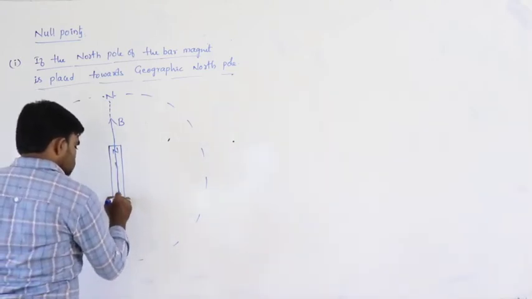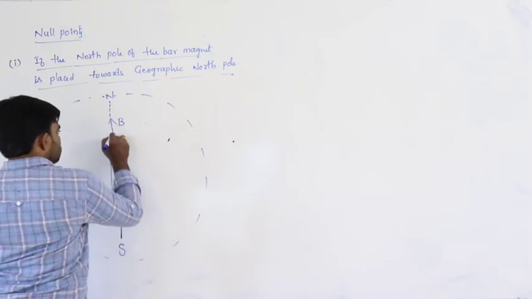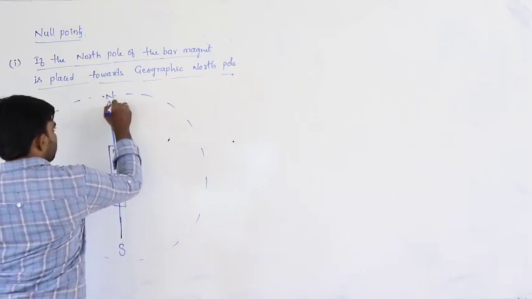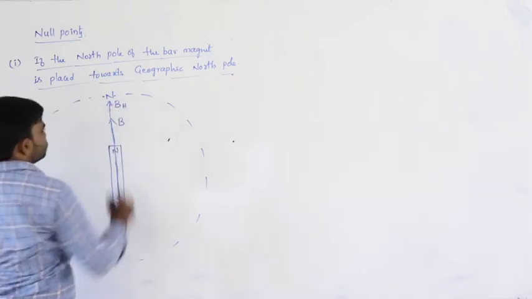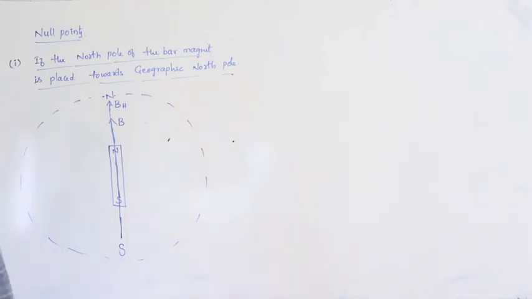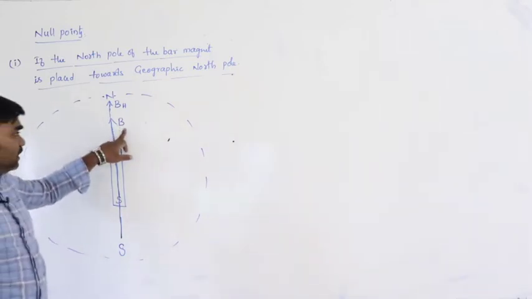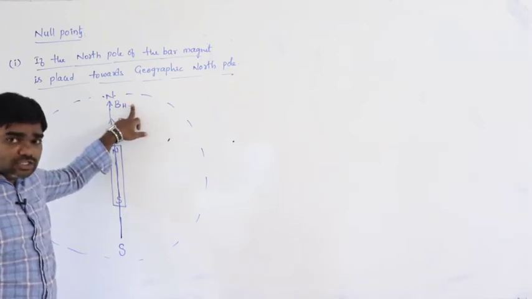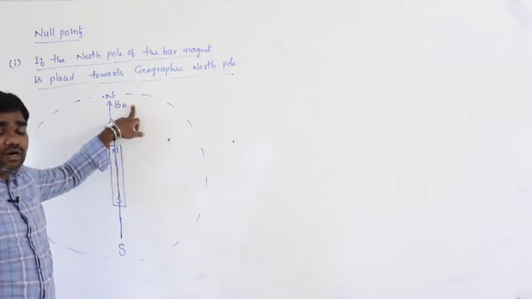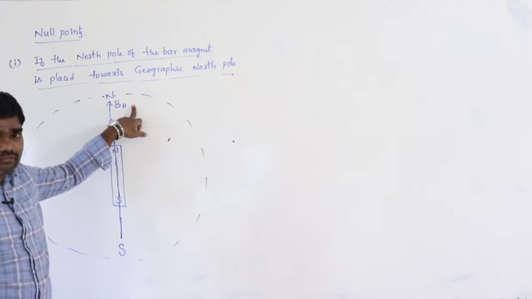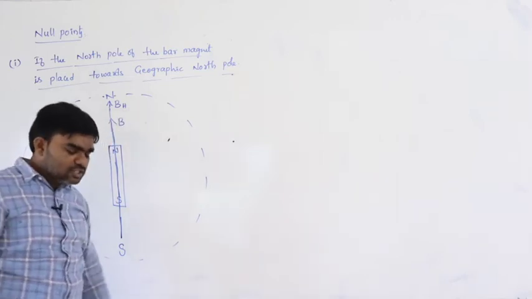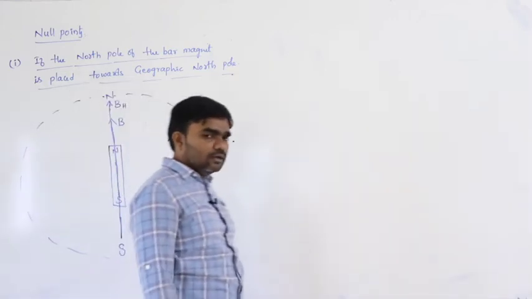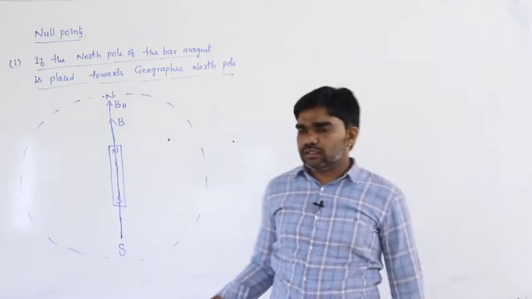Direction of BH is always from south pole to north pole of the earth. What is B? Magnetic field due to the magnet. What is BH? Horizontal component of Earth's magnetic field. Its direction is always from south to north.